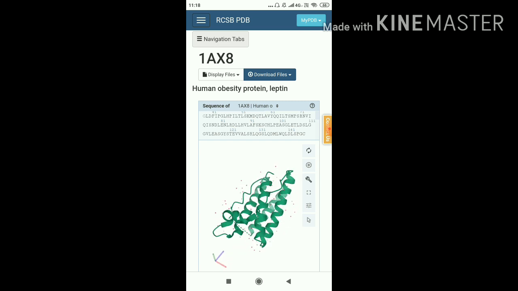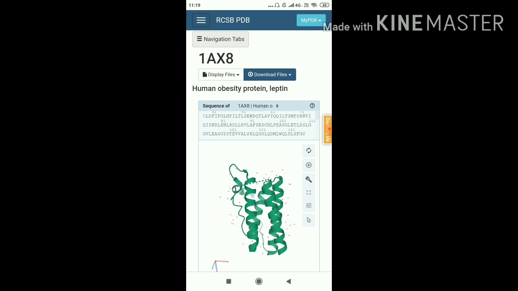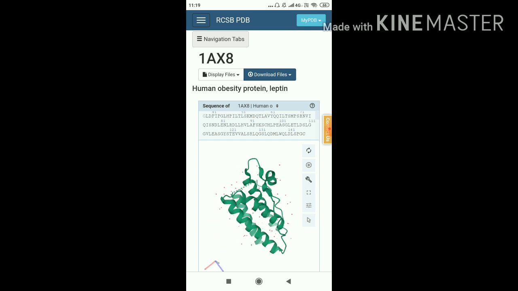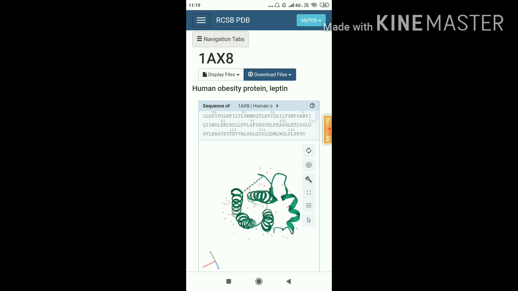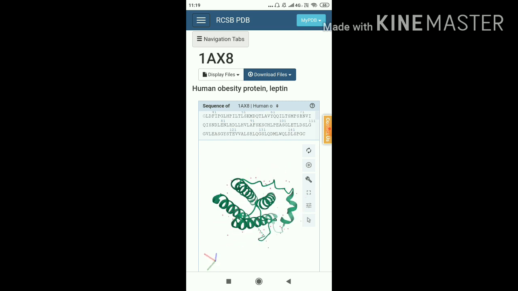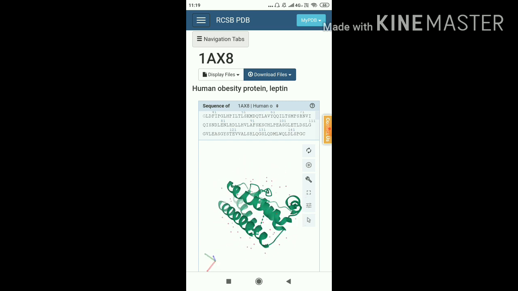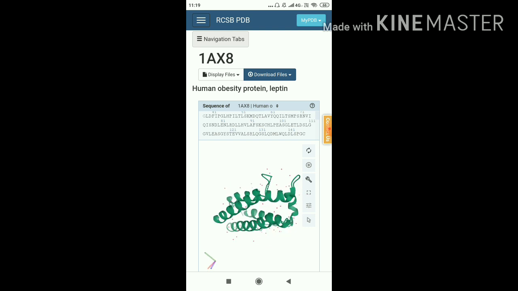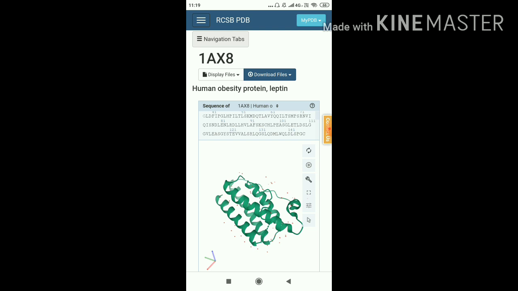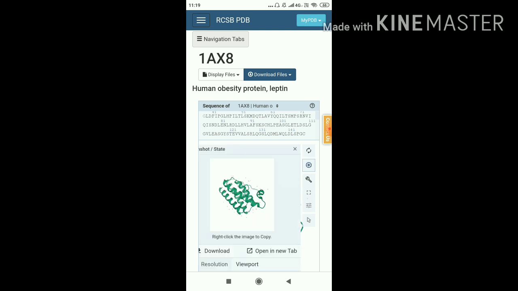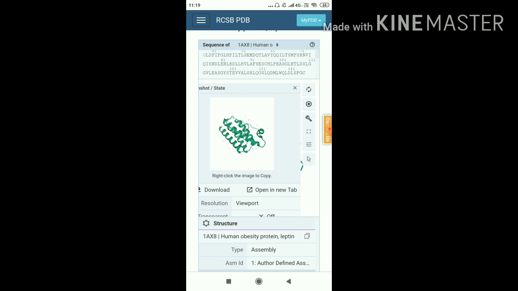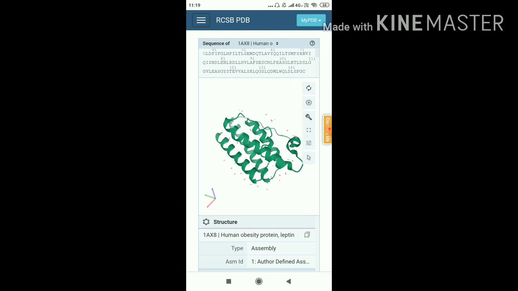Here is the structure, and you can rotate it in any direction. Now you are watching a three-dimensional view of this protein structure. If you want to download the 2D structure, you can click on this wheel on your right-hand side, and then you will find the download option.